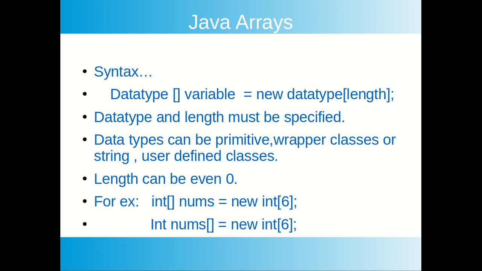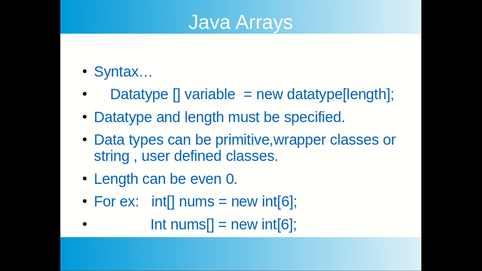Syntax for creating arrays: first specify the data type, empty square brackets, and the variable name, equal to the new operator. Any object will be created using the new keyword. After the data type you must specify the length of the array. Data type and length must be specified.